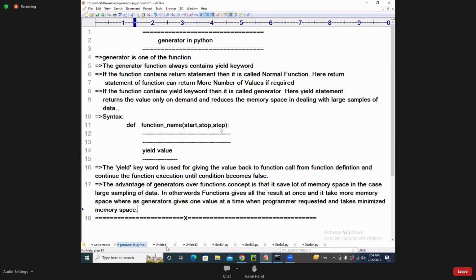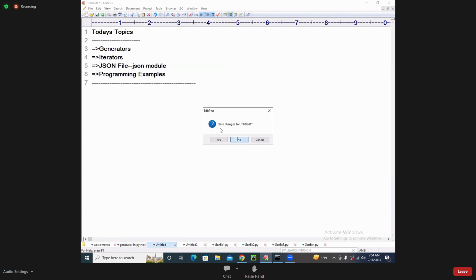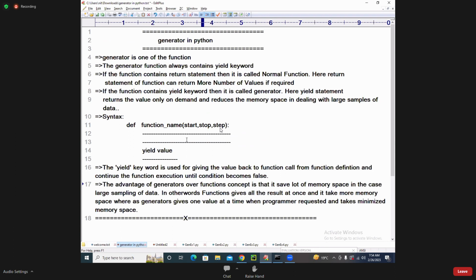My dear students, is my concept clear? Is the generator concept clear? Please respond. Very good.